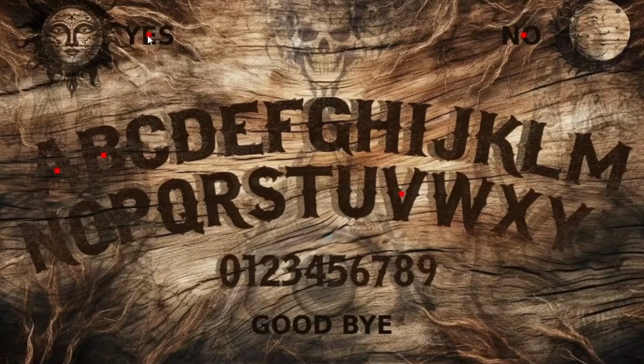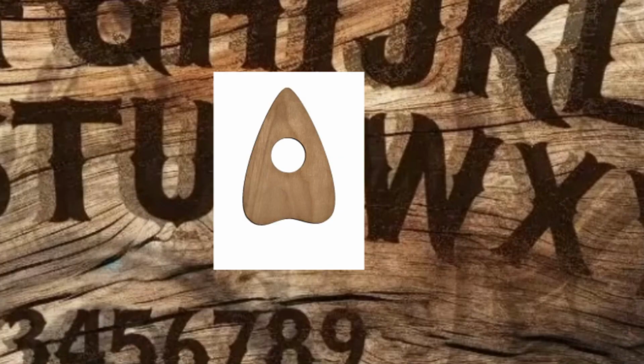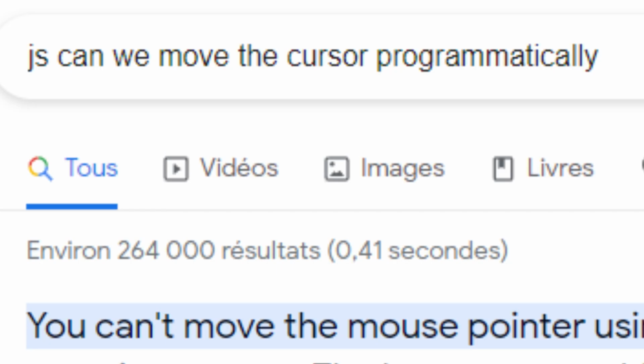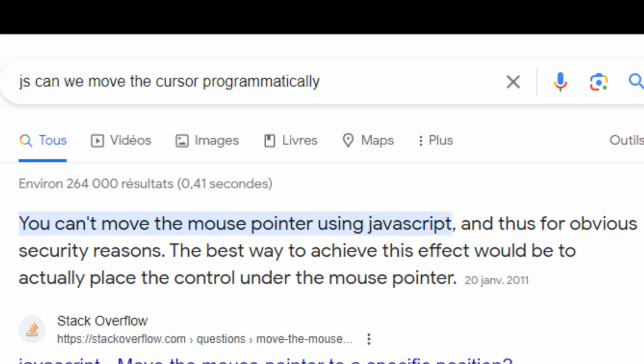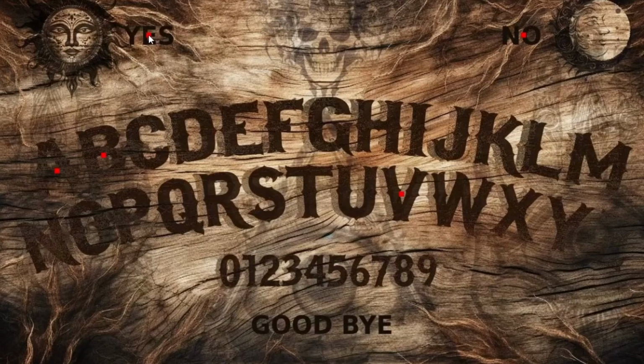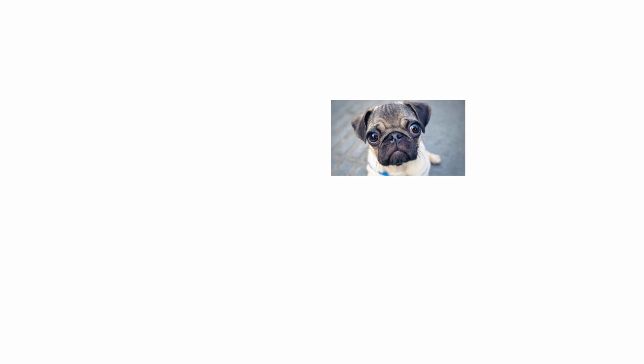I originally planned to start by moving only the cursor and add the planchette after. This is how it's called apparently, a planchette. But surprisingly, I cannot move the cursor by programming for security reasons. I mean, who cares? I discovered that to move the cursor as I wanted, I needed to move an object through the cursor, which means make an object follow the cursor position, then hide the cursor. And that was exactly what I needed.